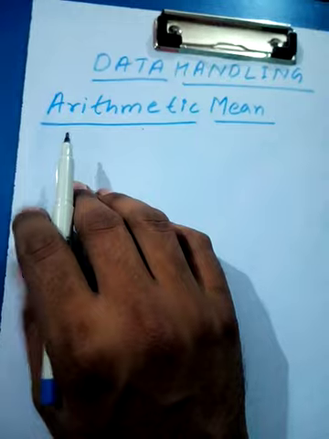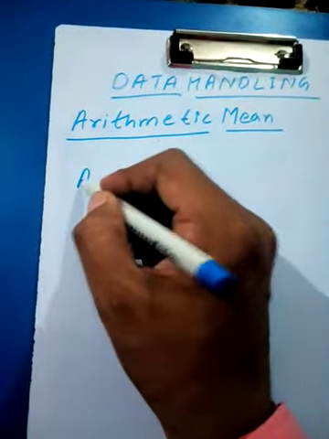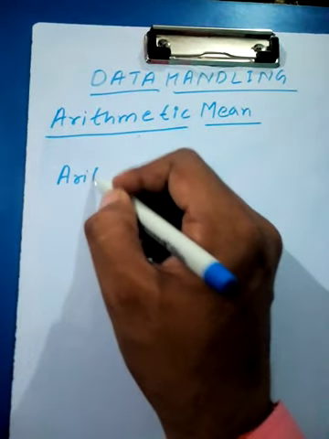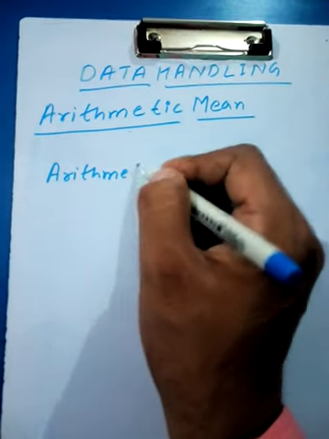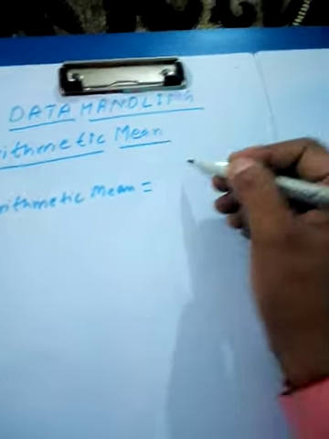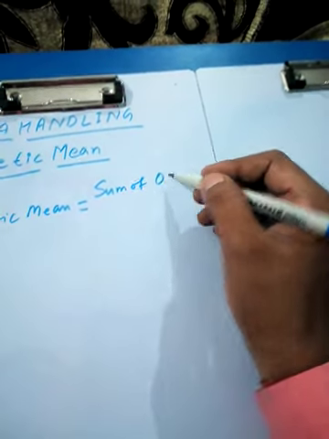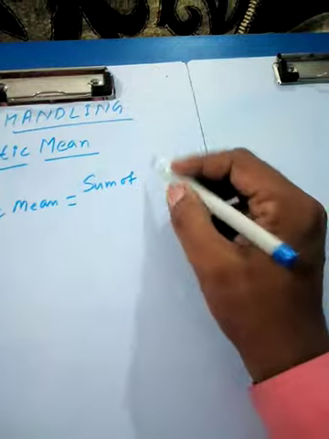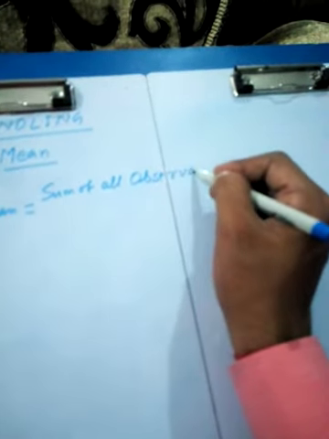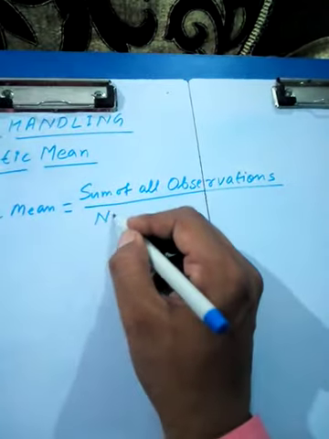Okay, students, now we are going to talk about arithmetic mean. Arithmetic mean means simply sum of all observations by the number of observations.